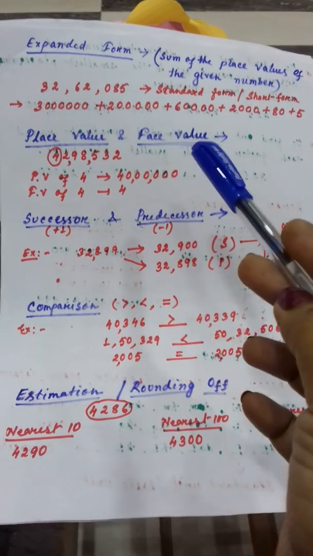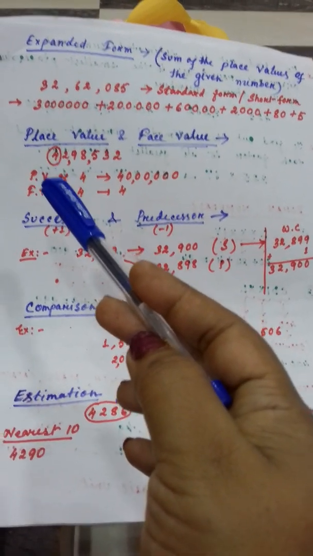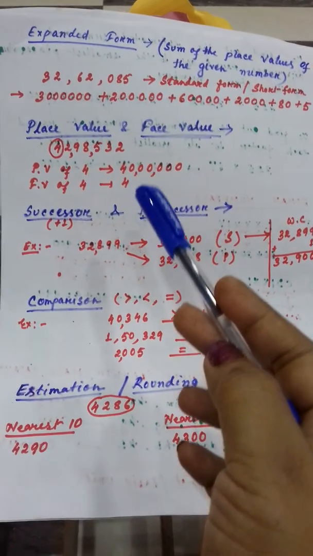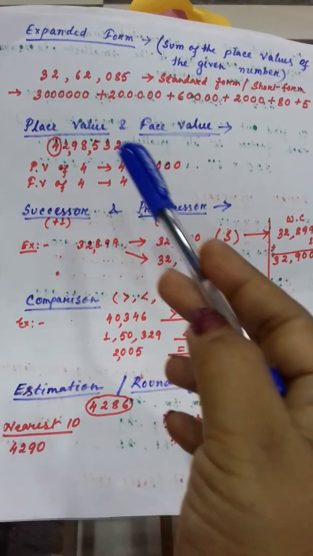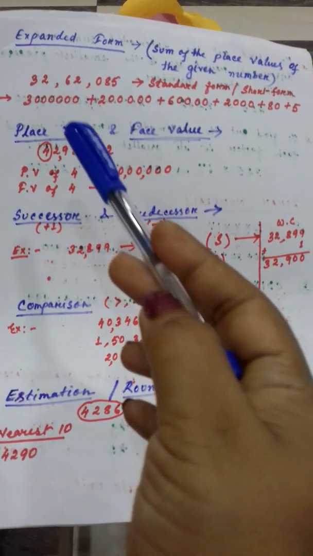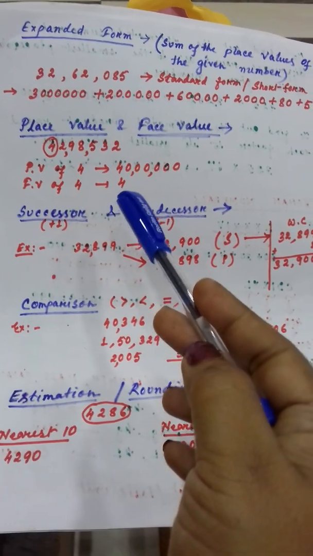Then place value, face value, I taught you already. Face value of a number is that number itself. Wherever the place is, it doesn't matter. Face value of any digit will be that digit itself.